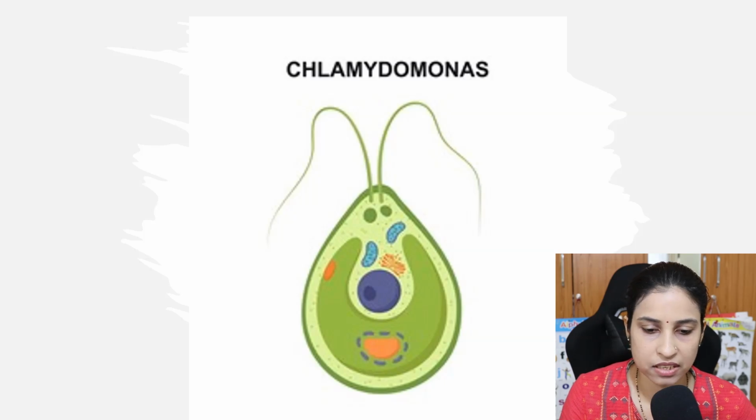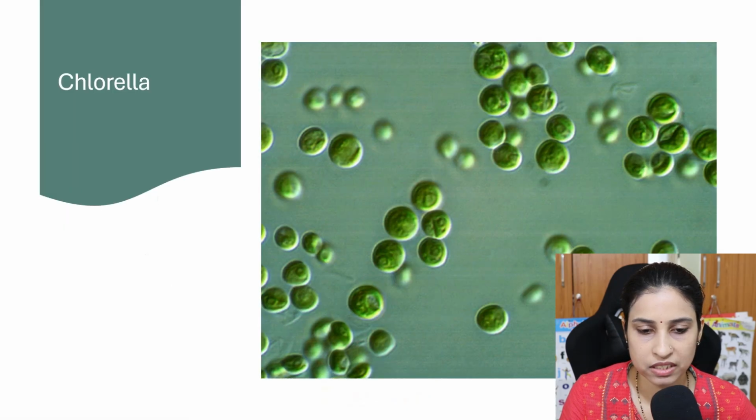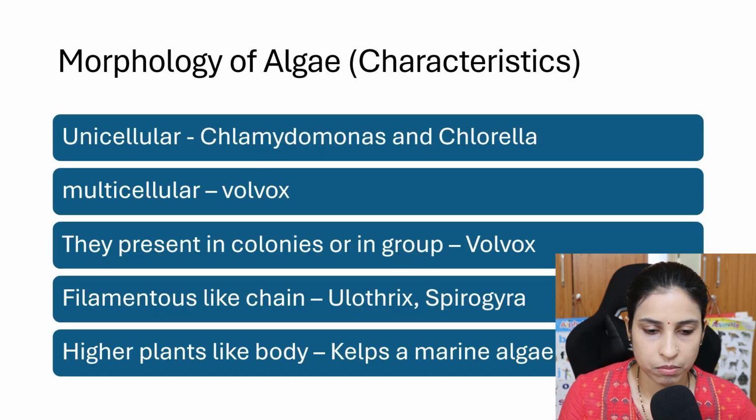This is the structure of Chlamydomonas, and this is the structure of Chlorella. These are each Chlorella thalli, or the body. Then they may be multicellular, as in Volvox. Multicellular means they contain many cells.